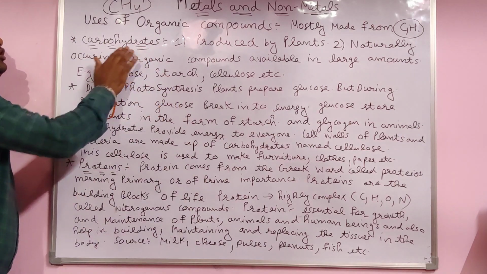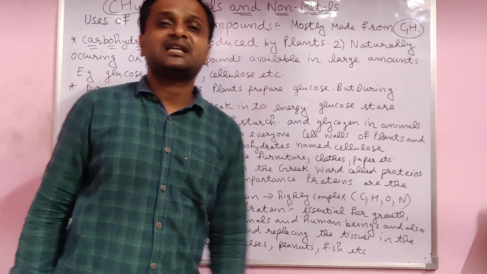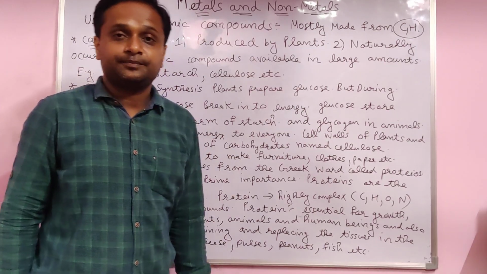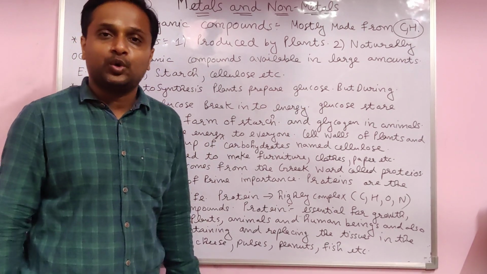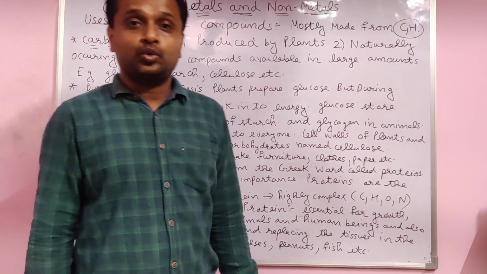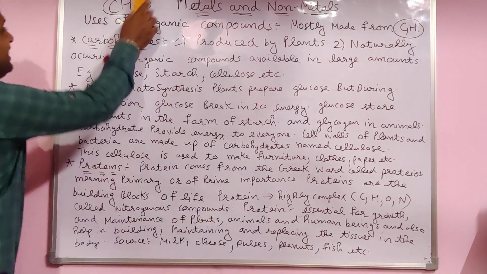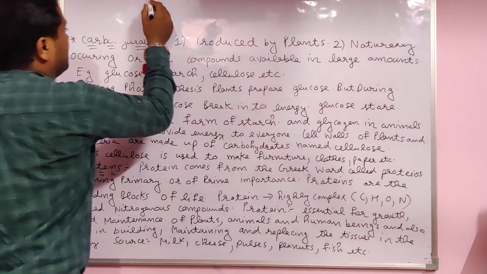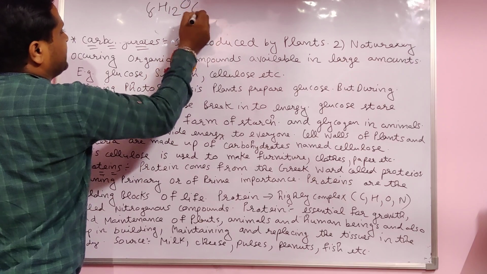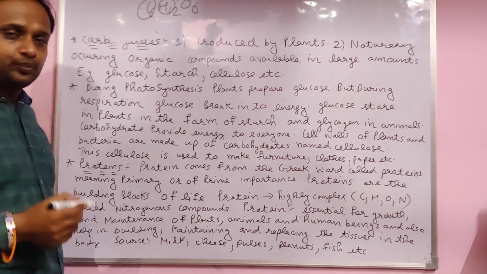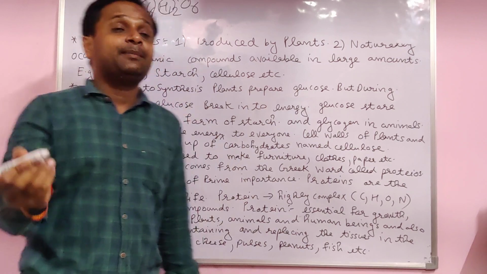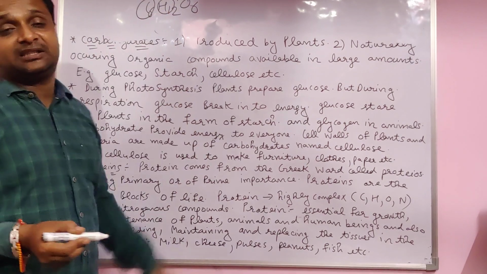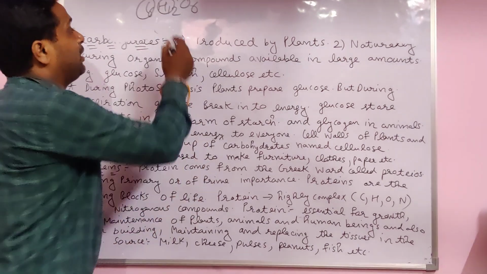First of all, we have to discuss carbohydrates, produced by plants. Carbohydrates, you know, are all sugars: glucose, starch, cellulose, sucrose. Glucose formula is C6H12O6. It has hydrogen and also carbon. If more elements are there, oxygen, nitrogen, don't worry. Carbon and hydrogen are a must, so that's why it is an organic compound.